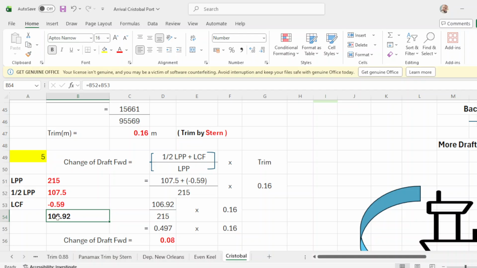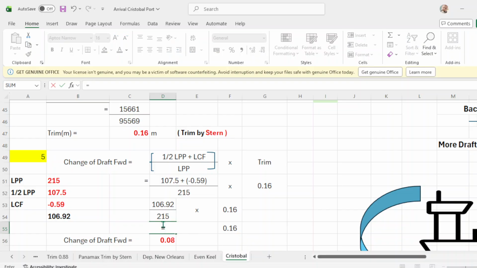Or you do it like this, click 1/2 LPP plus your LCF, enter, that will be 106.92. Then you have here 106.92 over 215 times your trim of 0.16.